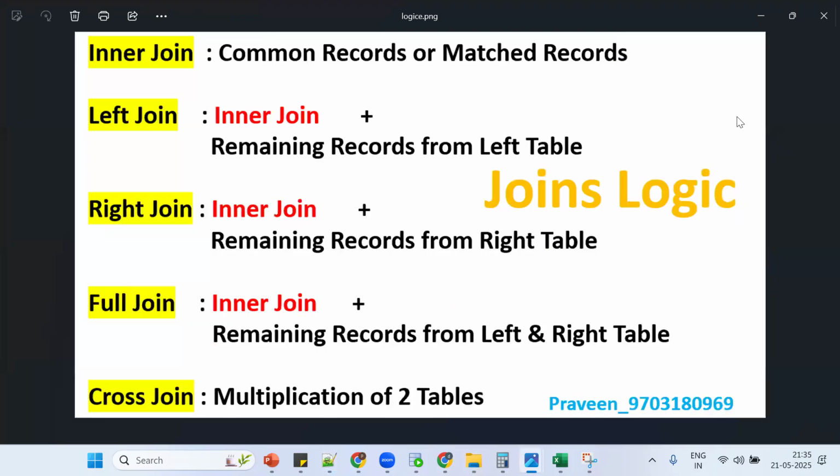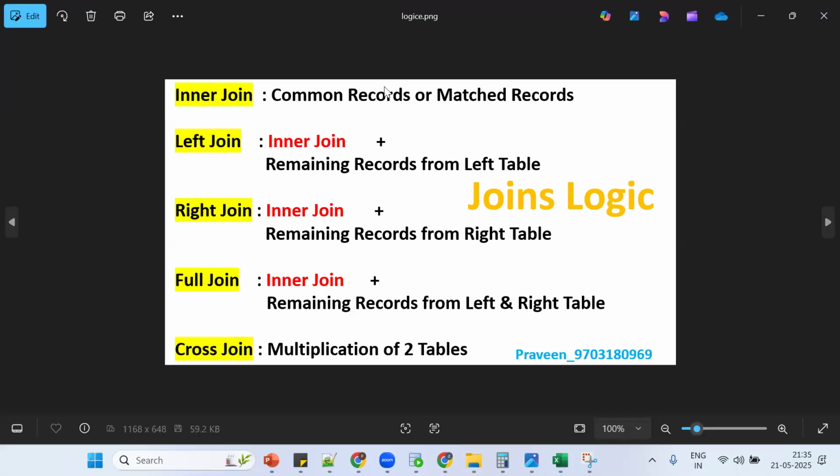So this image is important. A compulsory question will be there on this. Inner join: common records or matching records. What is left join? Inner join plus the remaining records from the left side table. Right join: inner join plus the remaining records from the right side table. What is full join? Inner join plus the remaining records from the left and right tables. What is cross join? Multiplication of two tables.